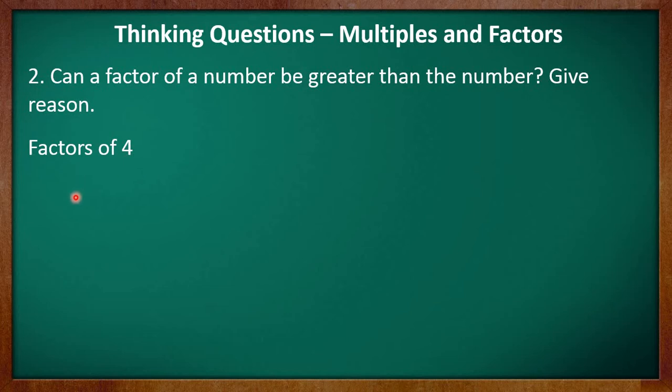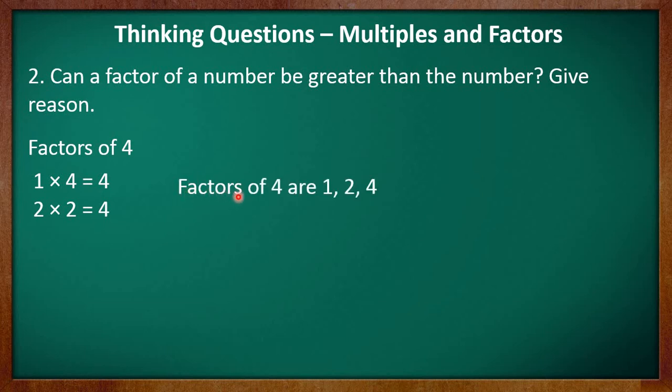We know that 1 multiplied by 4 is equal to 4 will give us two factors of 4, which are 1 and 4. And 2 multiplied by 2 is equal to 4 will give us another factor of 4, which is 2. Since 4 is not completely divided by 3, so we will say 3 is not a factor and we will stop here. So we may write the factors of 4 as 1, 2 and 4. Now kids, here you may observe that 1 is the smallest factor of 4 and 4 is the greatest factor of 4.